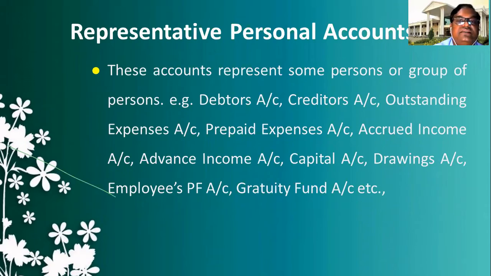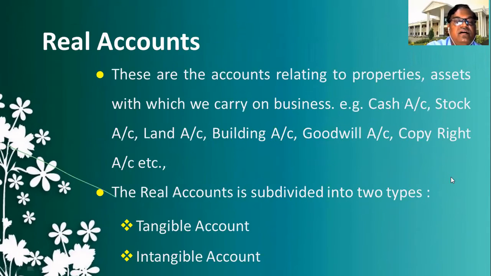Or sometimes we also consider outstanding expenses, prepaid expenses, accrued incomes, advance income, capital account, drawing account, employees' PF account, gratuity account. These are all accounts that come under representative personal accounts. That is the first type of account, personal account. In that, natural personal account, artificial personal account, and representative personal accounts.